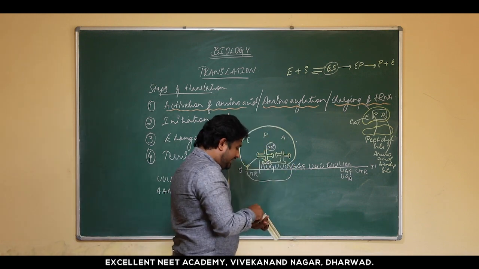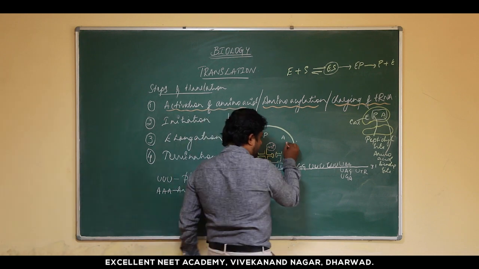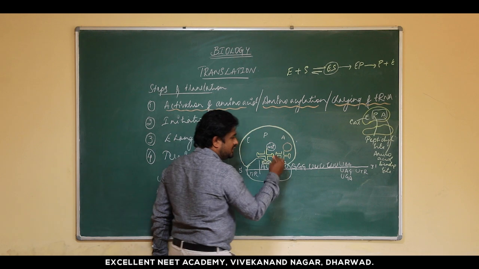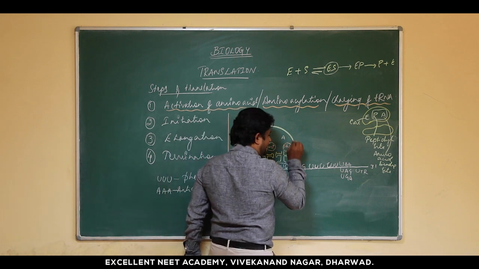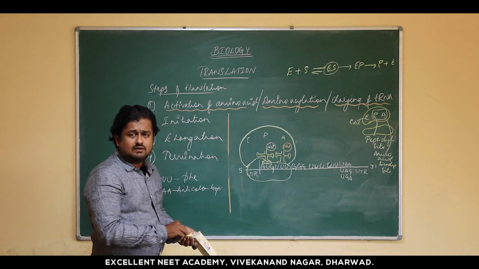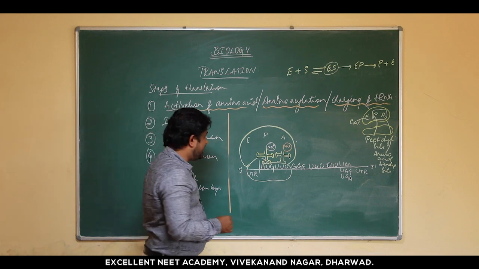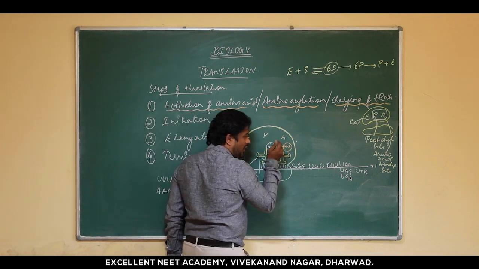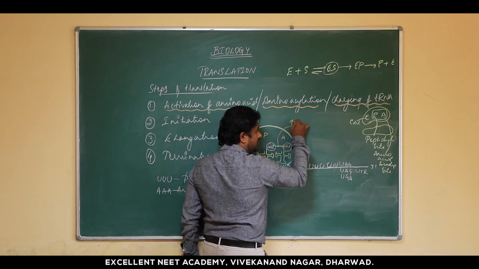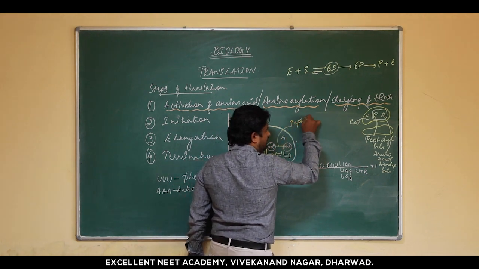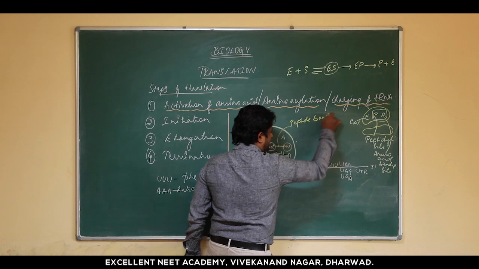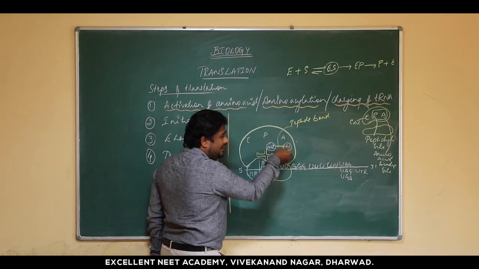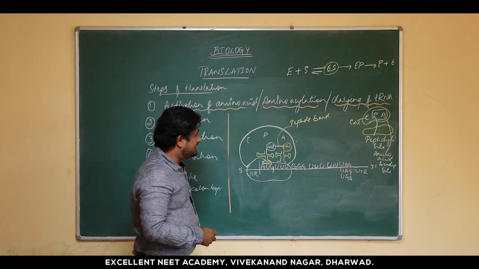Which is going to carry the amino acid specific to this codon, UUU, so it codes for phenylalanine. Now the most important step takes place over here. So there will be a formation of peptide bond between the amino acid in the P site and amino acid in the A site.